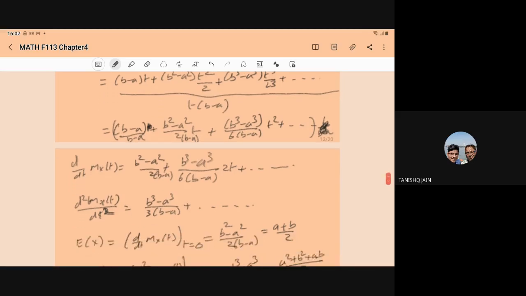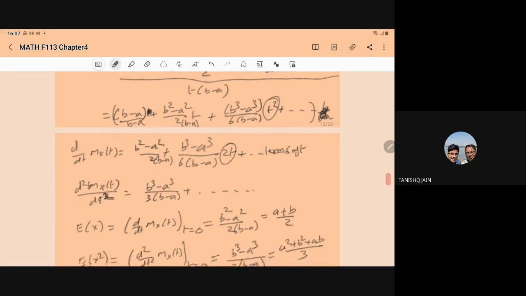So now from here, if you compute the d by dt of the MGF, because in the first term there is no t, that will become 0. From the second term you will get (b^2 minus a^2) upon 2 into (b minus a), plus from the third term you will get (b^3 minus a^3) upon factorial 3, means 6 into (b minus a), and the differentiation of t^2 will be 2t, and so on. Means here we have terms of t.